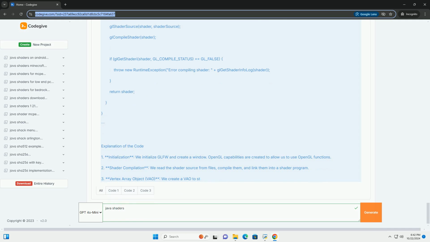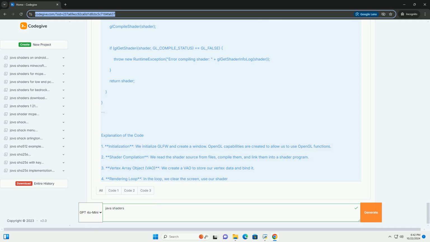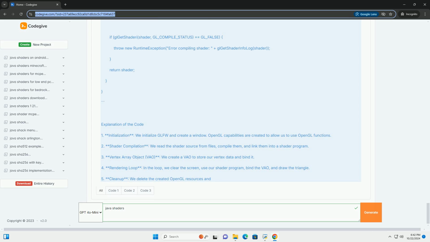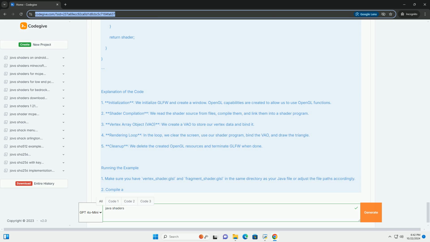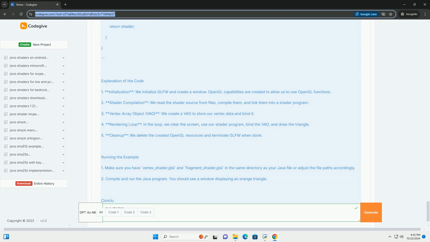Example, basic shader program. 1. Vertex shader, vertex_shader.glsl. 2. Fragment shader, fragment_shader.glsl. 3. Java code to use shaders. Here's a simple example of a Java program that uses LWJGL to create a window and render a triangle using the shaders we defined above.